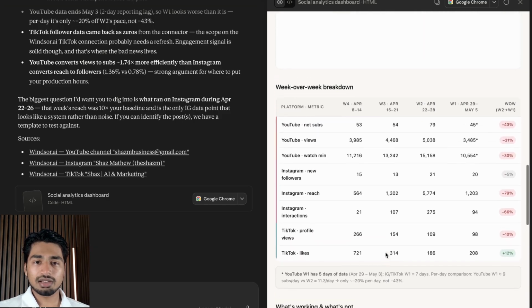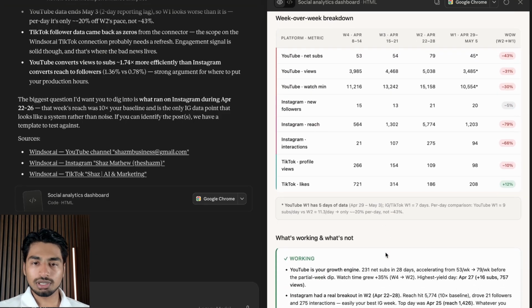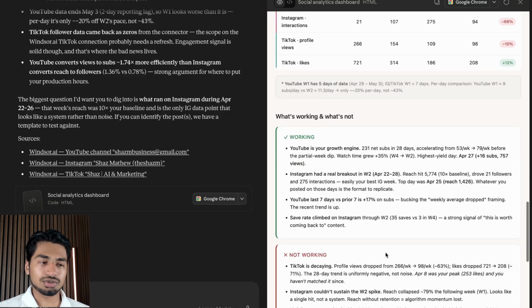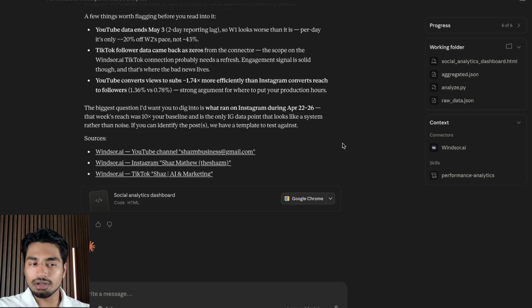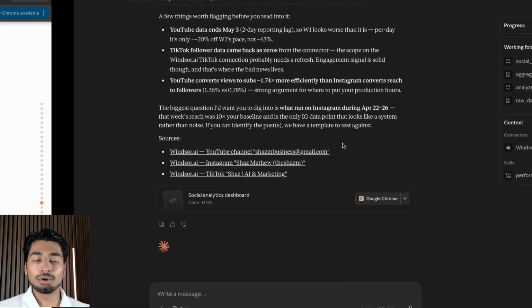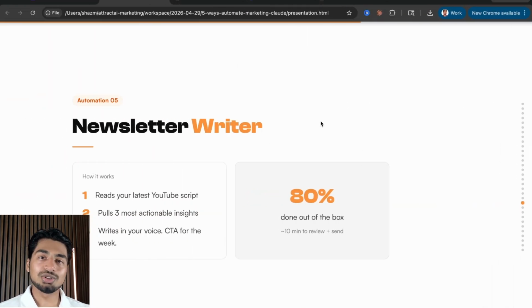So, I mean, this is not bad. Again, pretty clean. It's a working solution. And again, I could run this every single day, or I could have a live update every single day, which is also cool. But getting data feedback and then action on that data, insight on that data is huge. And that is use case number 4, which leads us to use case number 5, which is the newsletter writer.